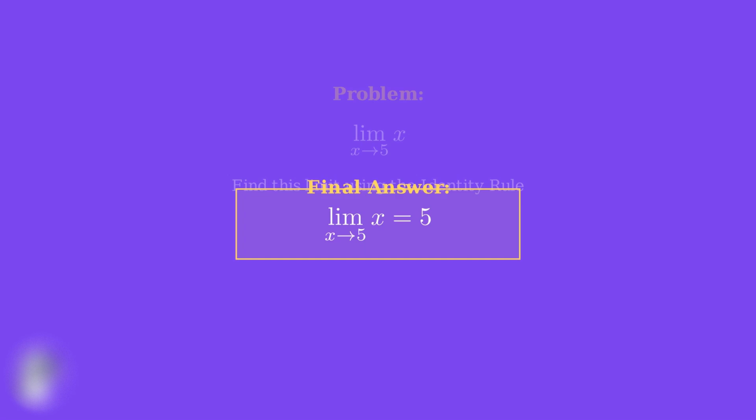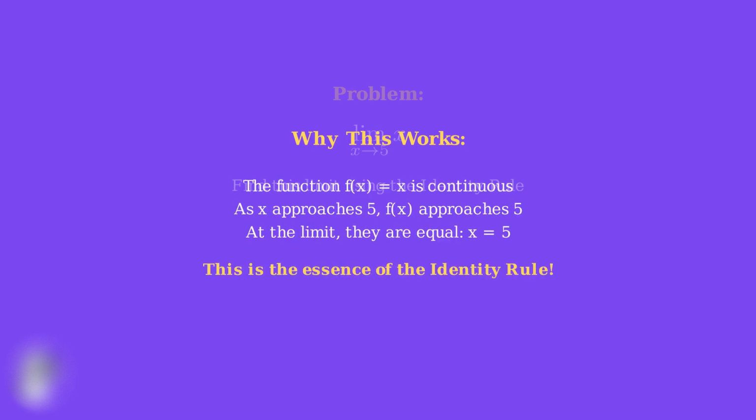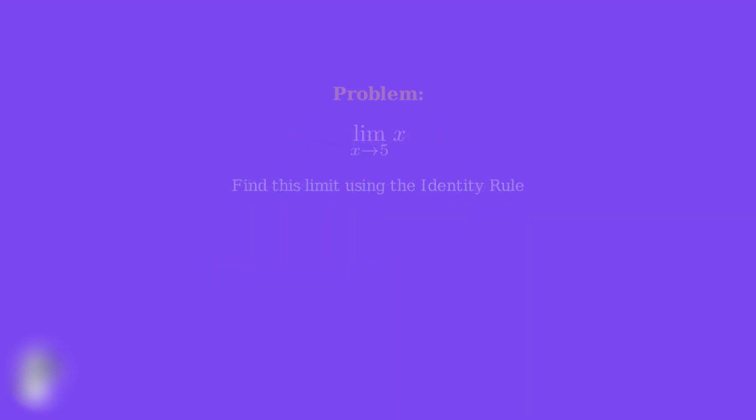This demonstrates the power and simplicity of the identity rule. Let's think about why this works. The identity rule works because the function f of x equals x is continuous everywhere. As x gets closer and closer to 5, the function value gets closer and closer to 5, until at the limit, it equals exactly 5. This example shows how straightforward the identity rule can be. In our next example, we'll see how this rule combines with other limit laws to solve more complex problems.